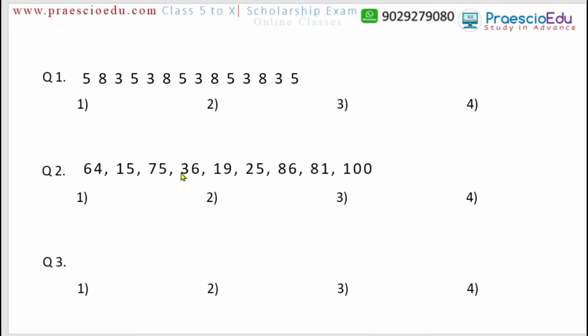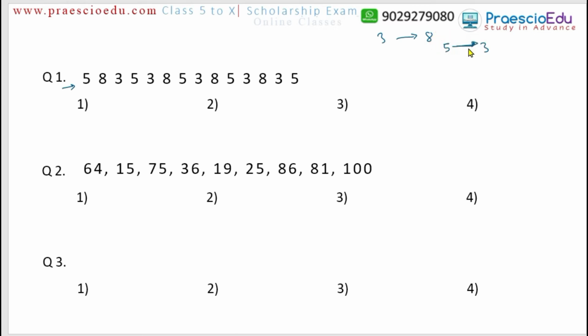So question number 1. I'm reading question number 1. In the above number series, how many times is 3 followed by 8 and 3 followed by 5? This is the number series we have been given. Okay, so there is one sentence: 3 followed by 8. And 3 follows 5. Okay, follows 5 means like this one.